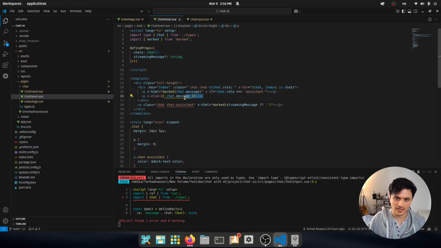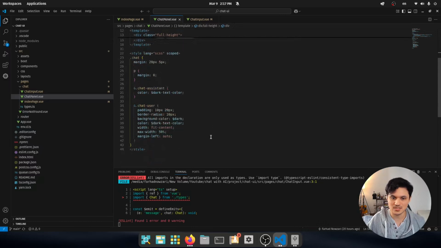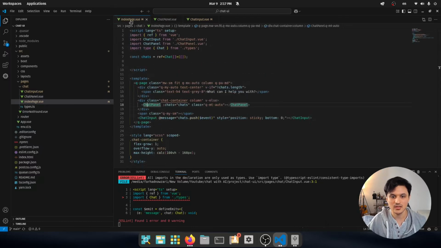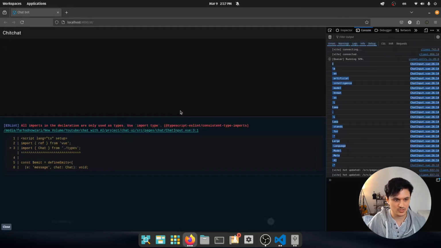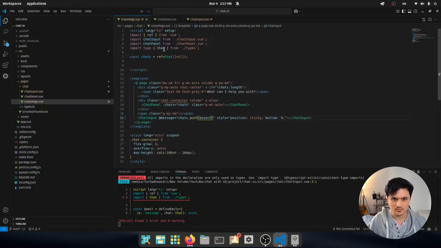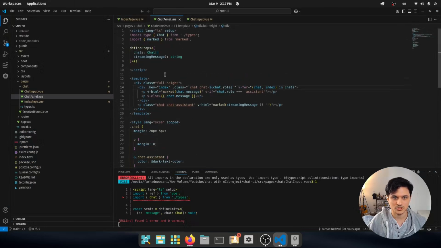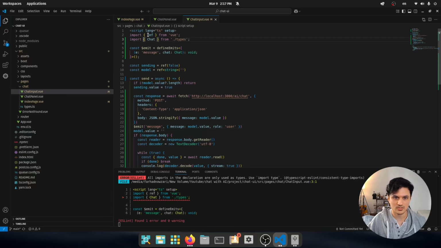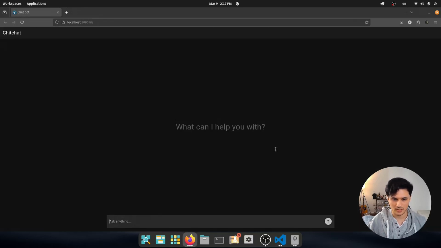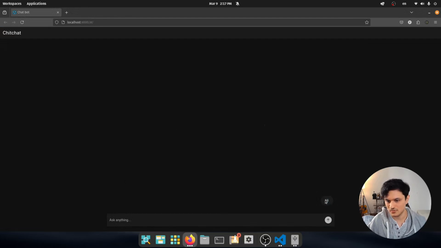For the AI, when the role is assistant, it is converting it to markdown and then showing it. For the user, it's setting it to chat assistant and has a specific styling. Yeah, so now let's see how this looks. Chat input, I guess, is here. Okay, so hi. Yeah, as you see, we wanted this.